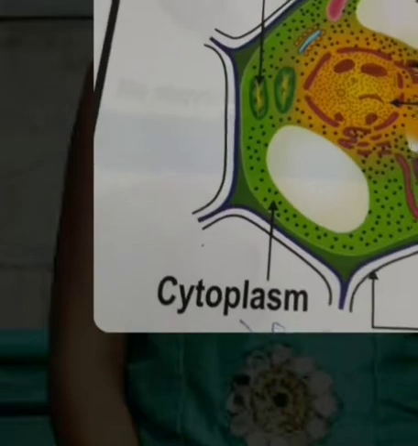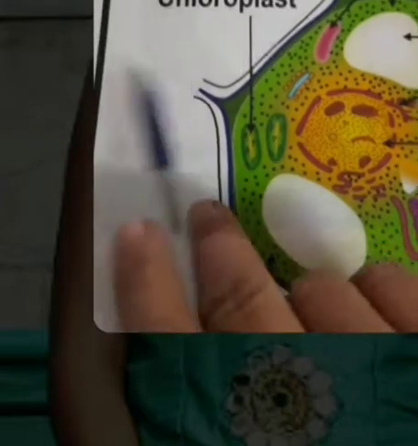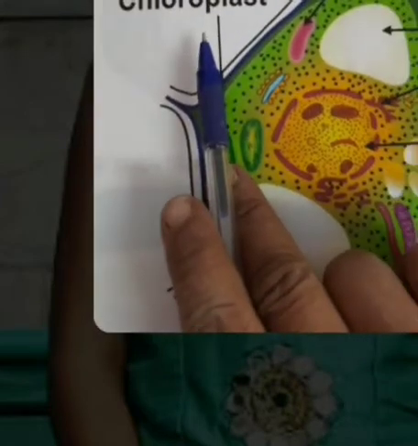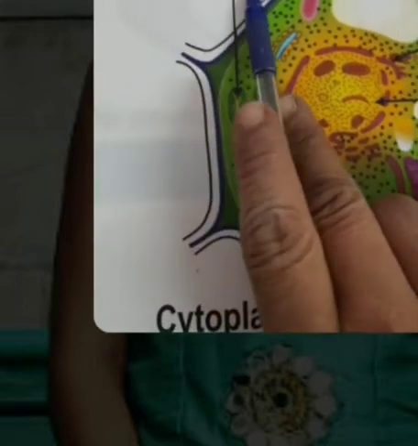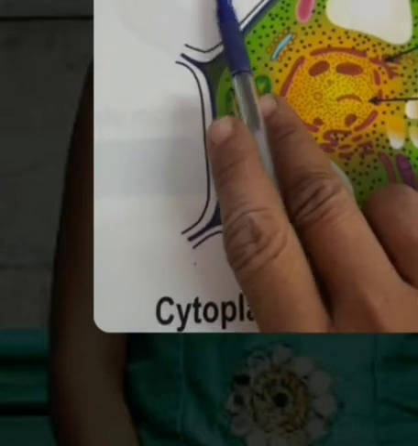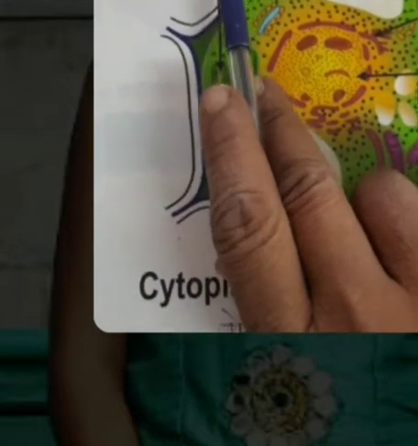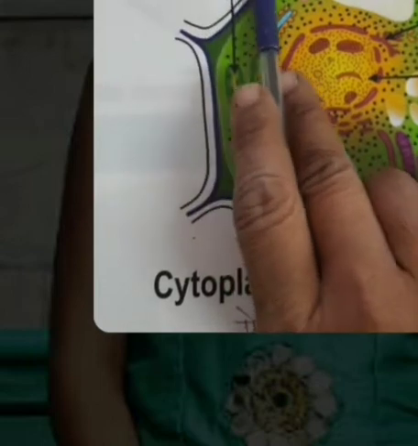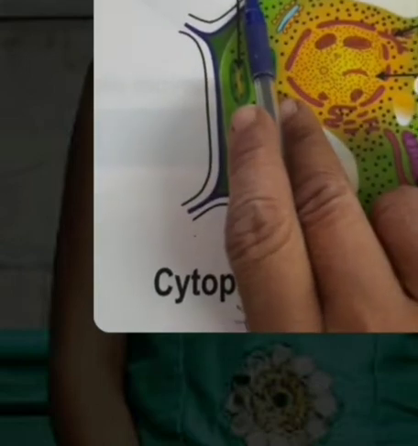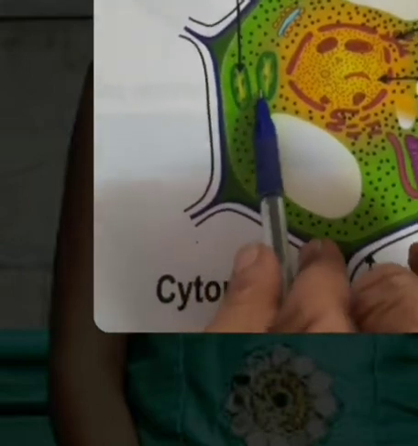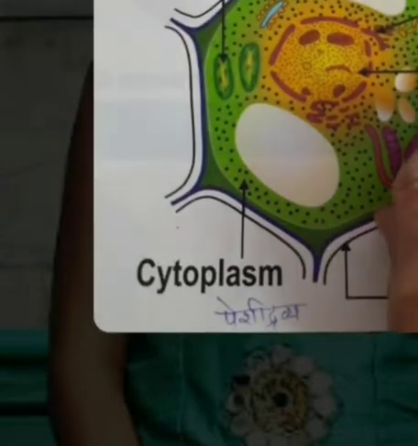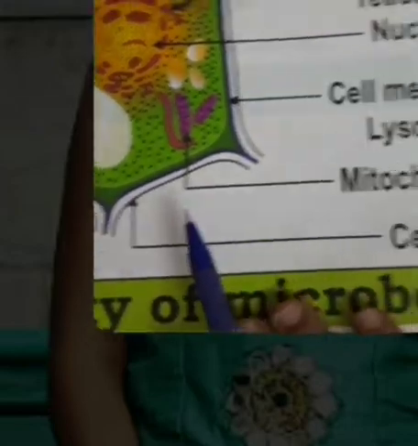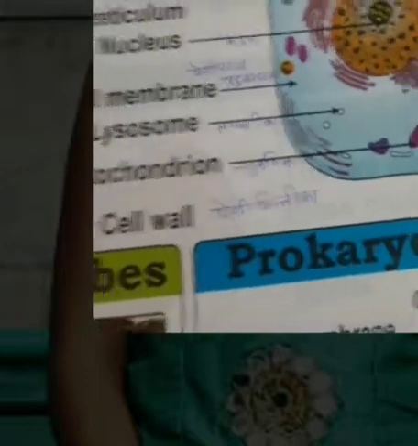One organelle which is most important in plant cell, that's why plant cells are self developed, is known as chloroplast. The plant cell makes its food with the help of this chloroplast. Chloroplast is only present in plant cell but it is absent in animal cell. These are the differentiation points in both these cells.